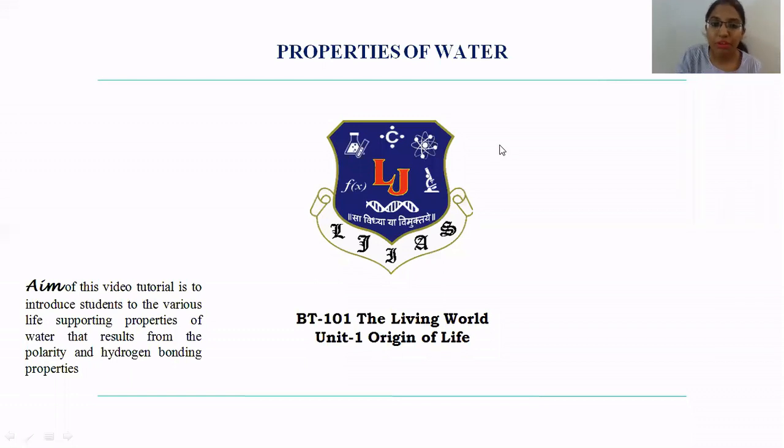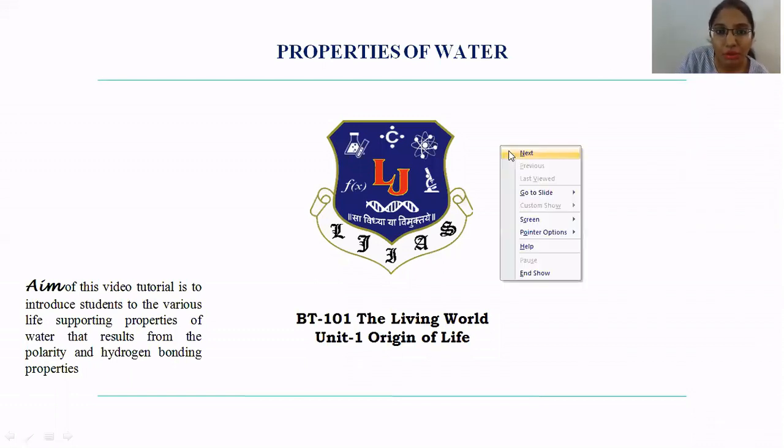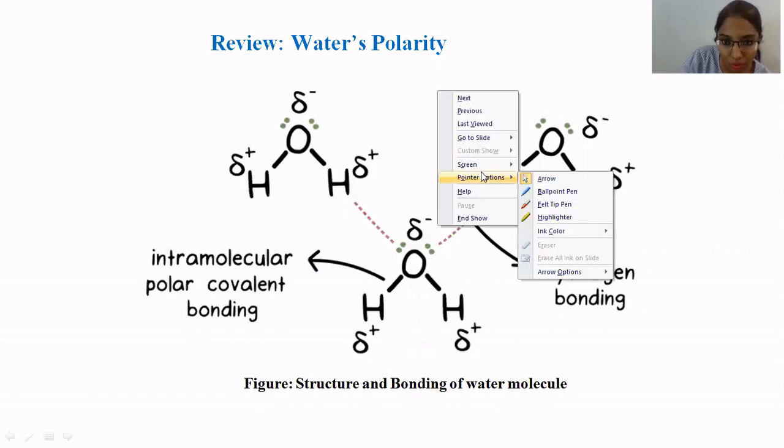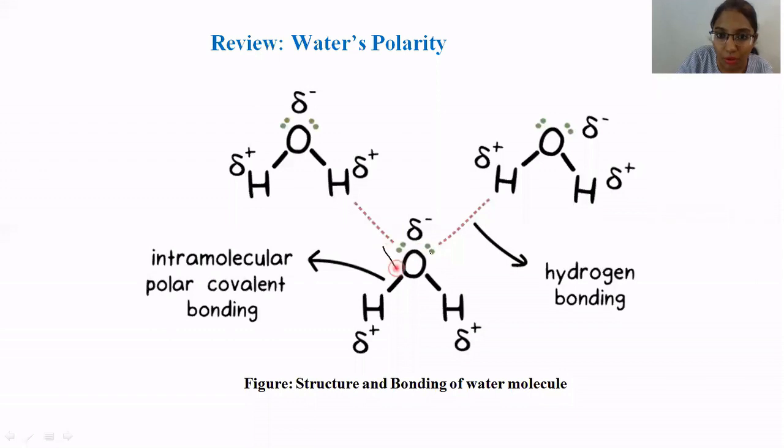Before jumping to the topic, let's discuss the water's polarity itself. As you know, when you talk about the water molecule, when you talk about the oxygen atom, it has 6 electrons in its outermost shell. And the hydrogen atom has only 1 electron. This other hydrogen also has only 1 electron.